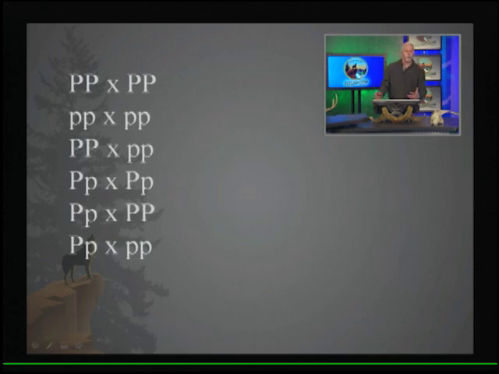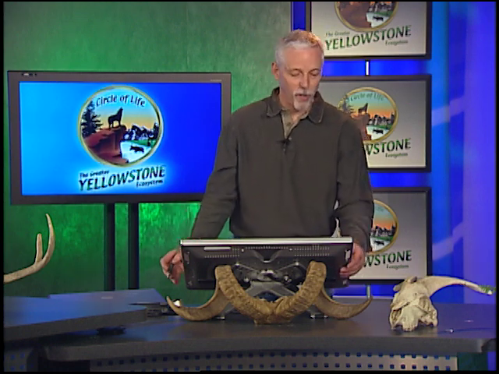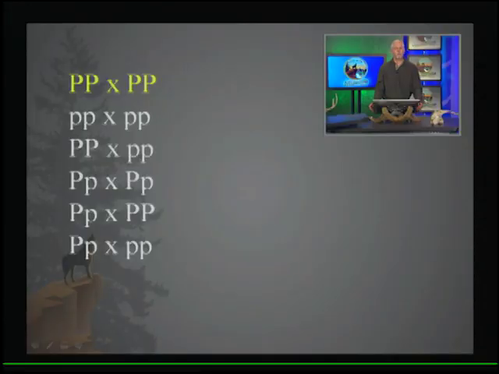Now, again, these are all things that Mendel figured out, and when we look at genetic crosses, which is where we're going to head next, there are really 6 basic crosses. So virtually all genetics problems boil down to these 6 basic crosses. Homozygous dominant times homozygous dominant, homozygous recessive times homozygous recessive, homozygous dominant times homozygous recessive, heterozygous times heterozygous, heterozygous times homozygous dominant, heterozygous times homozygous recessive. So you want to be able to predict possible outcomes based on the parental types.